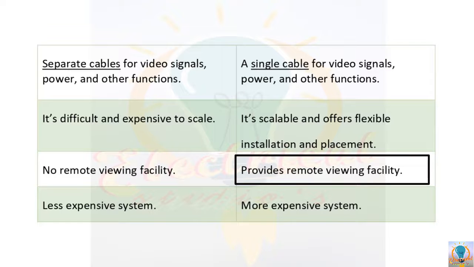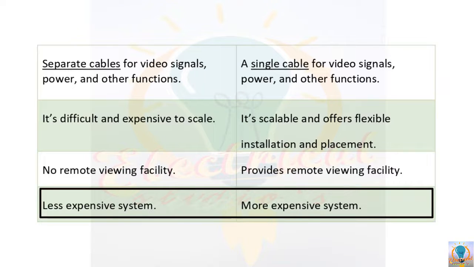Clear? Then with respect to the installation cost of the CCTV system, the DVR based CCTV system is less expensive as compared to the NVR based system. It is because NVR digital cameras are technically more advanced, so that's why they will be more expensive than analog cameras. Okay, so this is all about your video recorders.